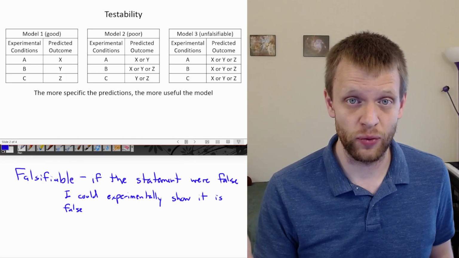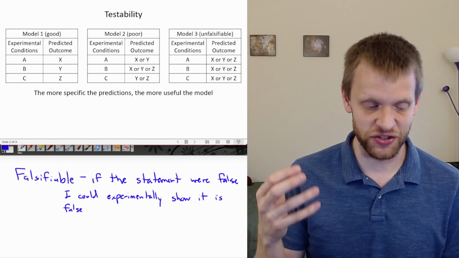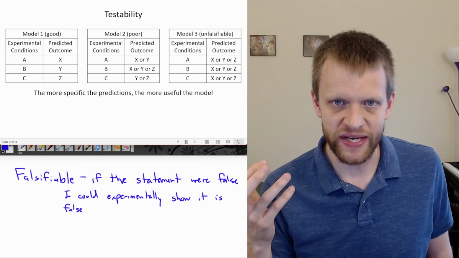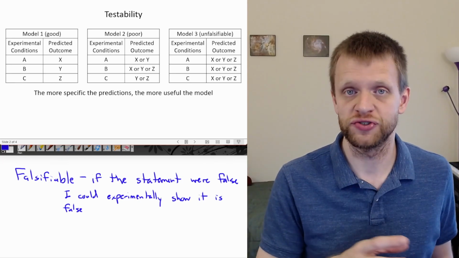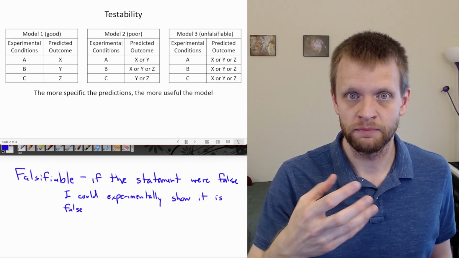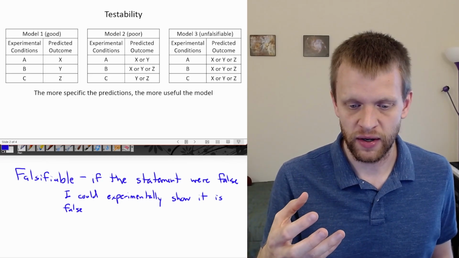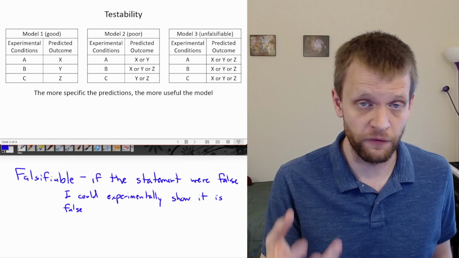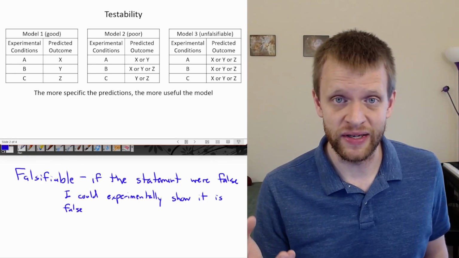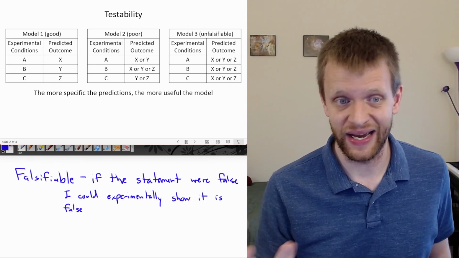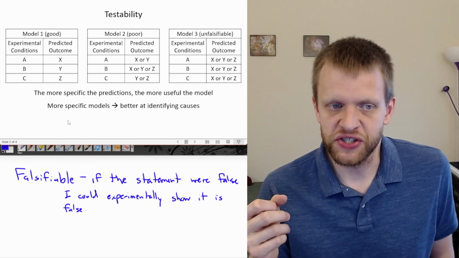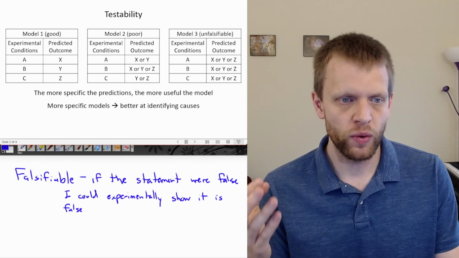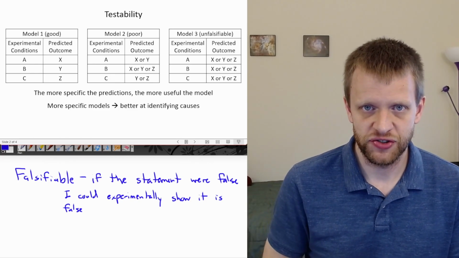And that's one of the things that we want to do in science: develop these models of nature so we can make predictions about how different kinds of physical systems will actually act, how they will perform, what sort of results we expect to get out of that experiment. We can also say the more specific these models, the better we're going to be at identifying causes.